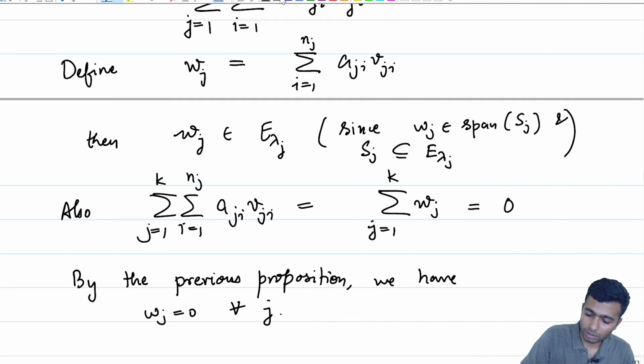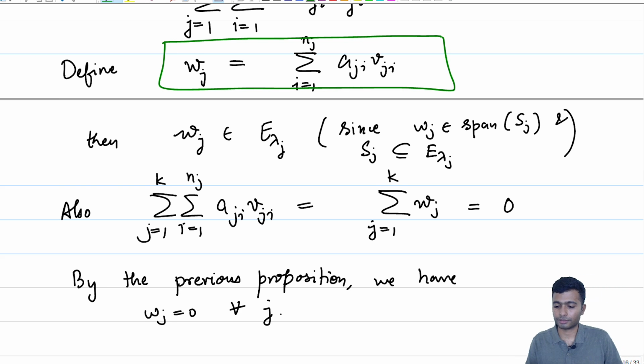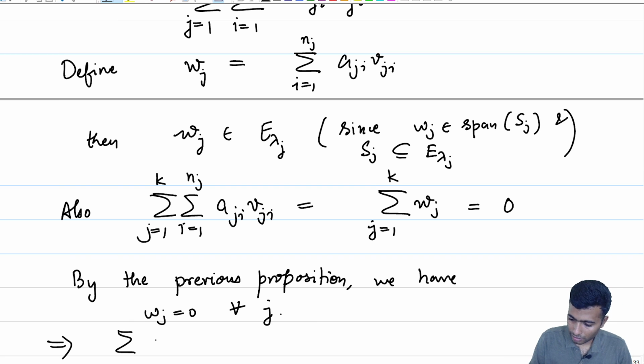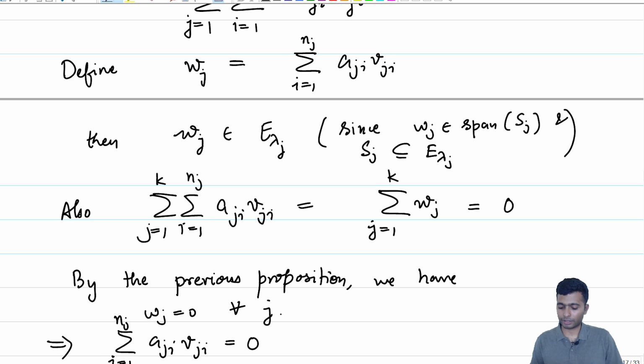Wj was the expression which I have put in a box, and this implies the summation of AJI Vji, where i goes from 1 to nj, is equal to the 0 vector.